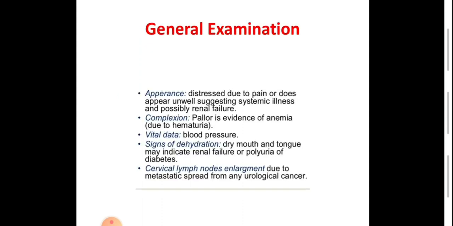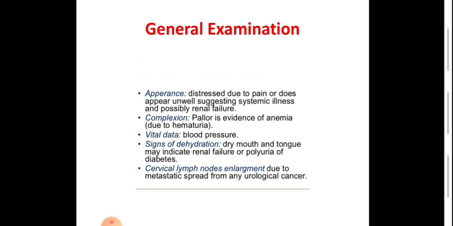Now we will shift to talk about examination of the genitourinary tract. General examination is like the examination of a patient with any complaint. It starts with the appearance of the patient, distressed due to pain, appearing well or unwell.